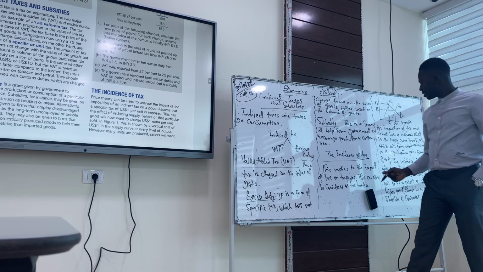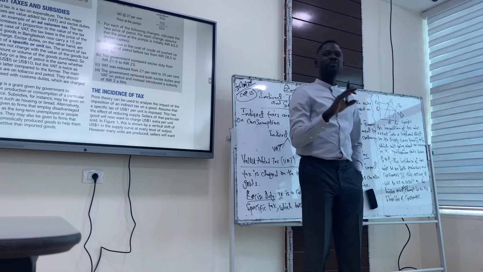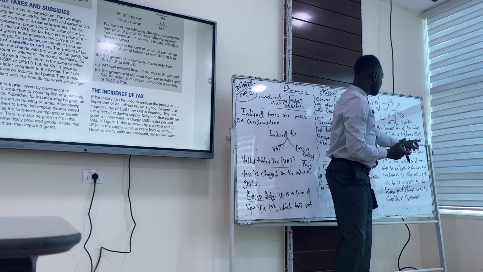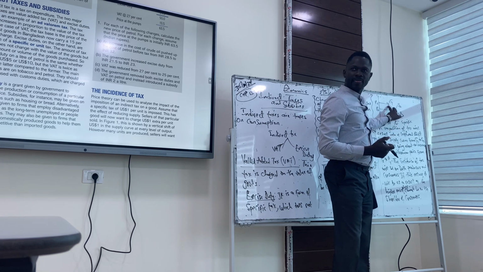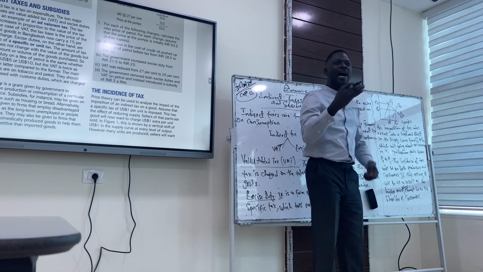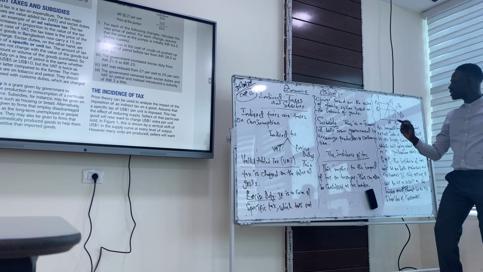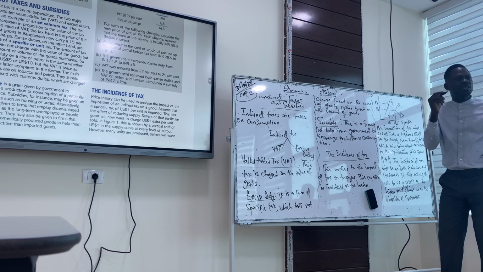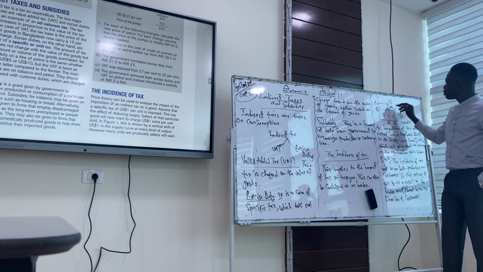Yes. So, an imposition of indirect tax. As soon as an indirect tax is imposed, it has an implication on supply. An increase in indirect tax will shift the supply curve leftward or upward from S2 to S1. At that point in time, we're going to have a high equilibrium price. Get the point here? An increase in tax, imposition of tax, will bring about an upward shift in the supply curve or a leftward shift in the supply curve from S2 to S1.